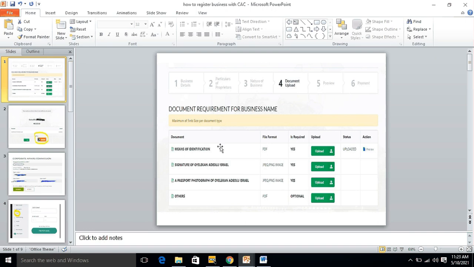These are the documents you have to upload. Document requirements for a business name will be different for a company and also for incorporated trustees, that's religious organizations and NGOs. Your means of identification, you have to upload it here. Then your signature, like a passport photograph, and then others. Others is optional, but these first 3 are important. You click on upload and you upload them.